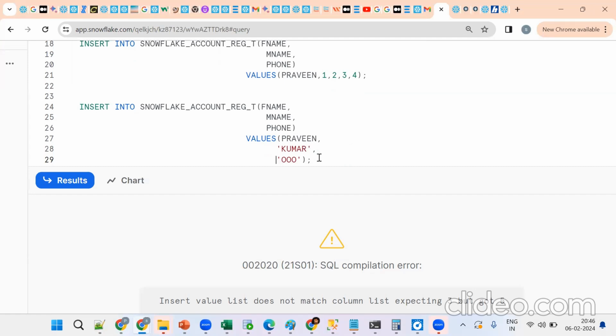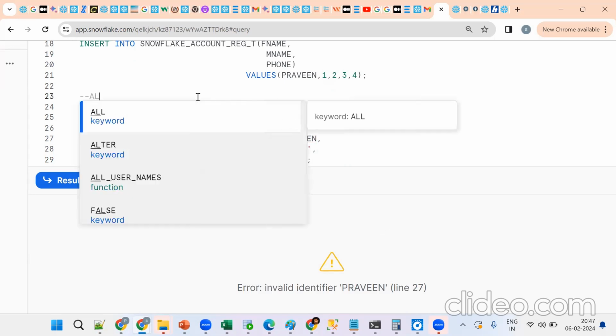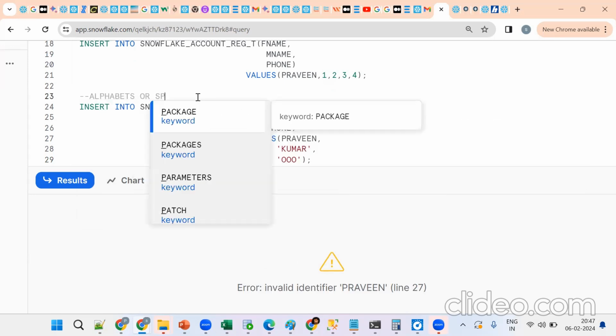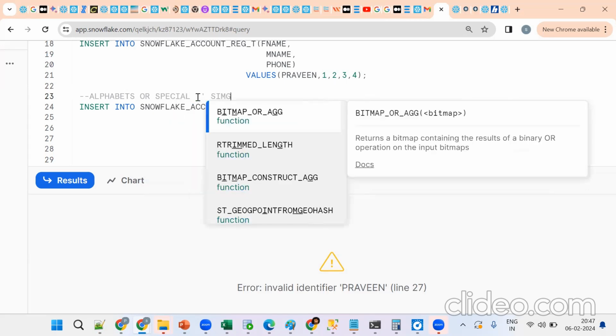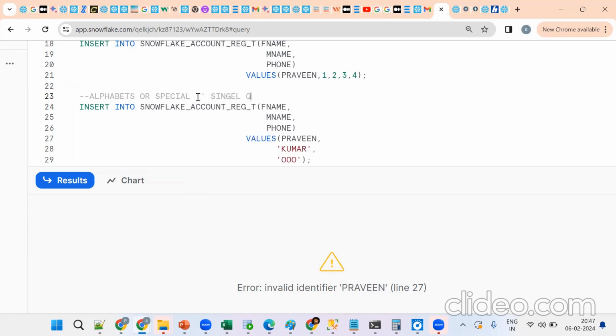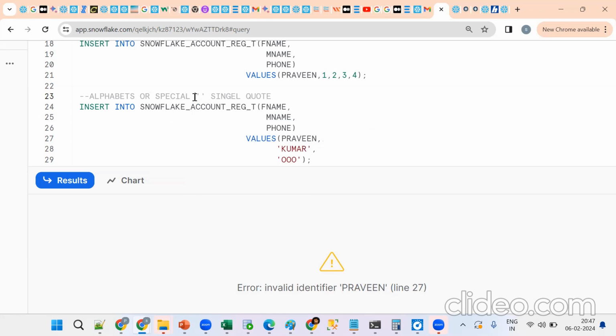See what happened, there are 2 issues. Remember, whenever using alphabets, special characters or dates, compulsorily you should use single quotes. This is important. Now it is 'Praveen'. Tell me, will it work? Any issues? For phone also? For phone we don't need quotes, it's a number.